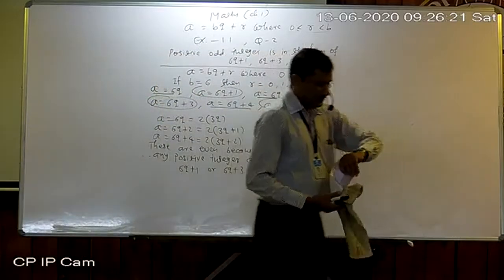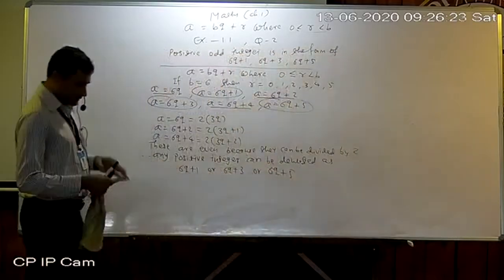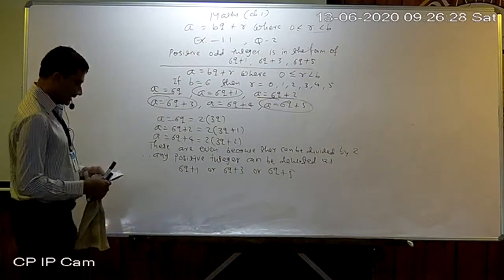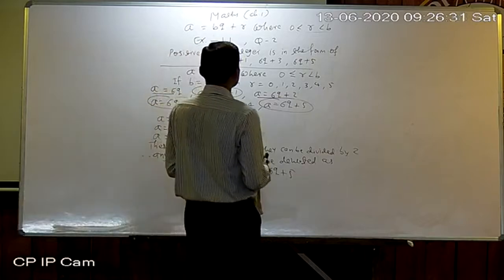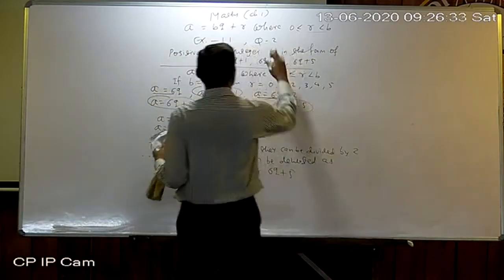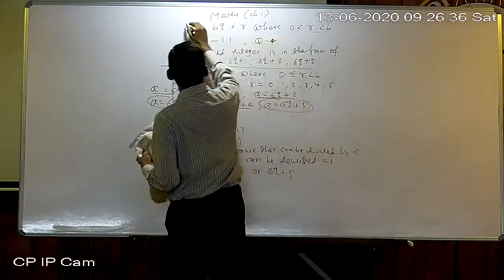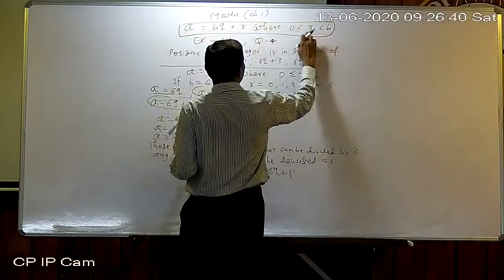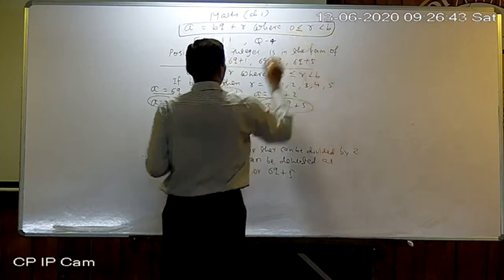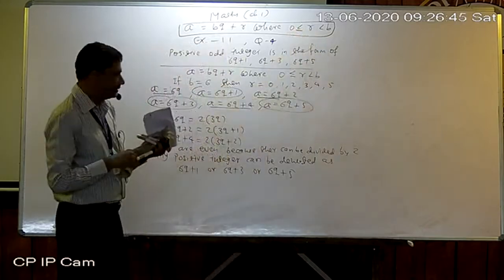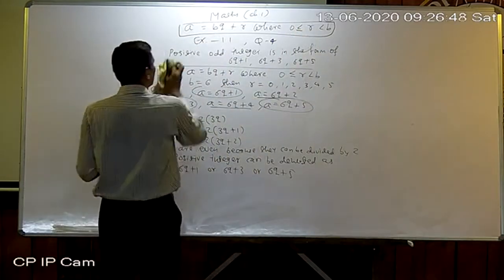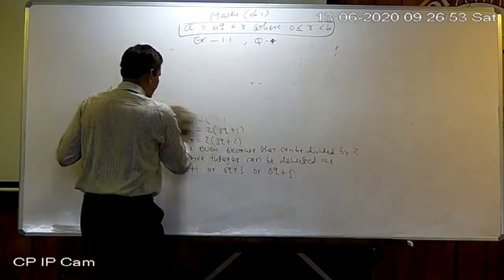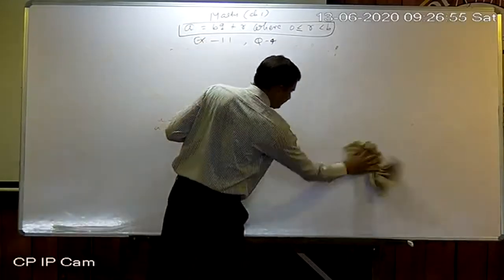Okay, next one. In the same exercise, there is another question. I am writing on the board question number 4, exercise 1.1, number 4. Okay, this is our main part. On the basis of this one, we solve all questions here. So now I remove this part. Look at number 4. You just read it twice before starting.